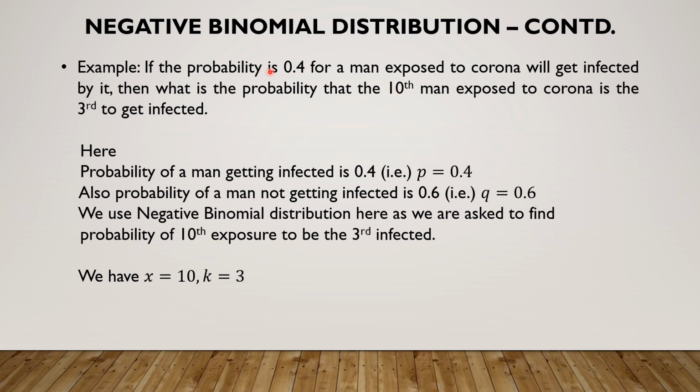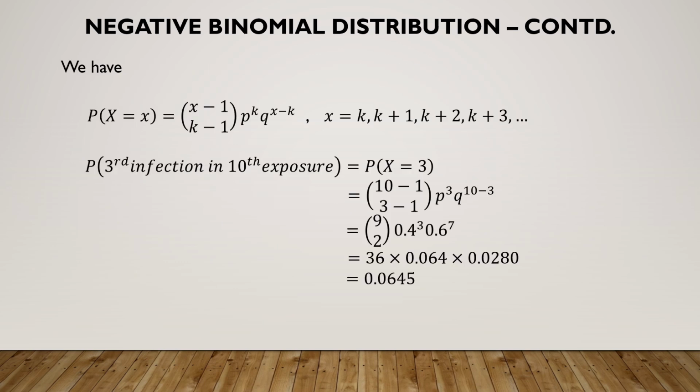Obviously, it is Bernoulli because for infection the probability is 0.4, which means for not getting infection the probability is 0.6. So x is 10, the number of trials required for k successes, k being 3. So by a direct application of the negative binomial random variable's mass function, we get the required result. A rather simple application of the negative binomial distribution. Observe that the probability is 0.0645.